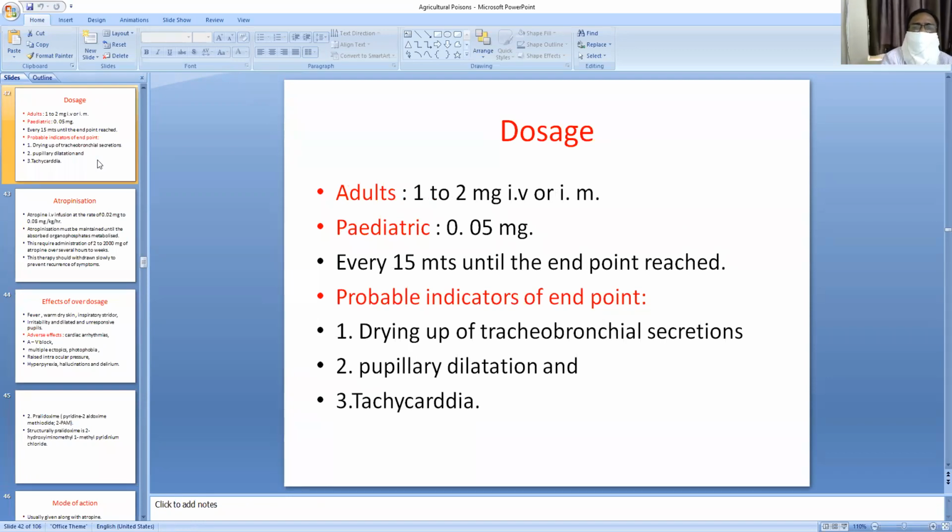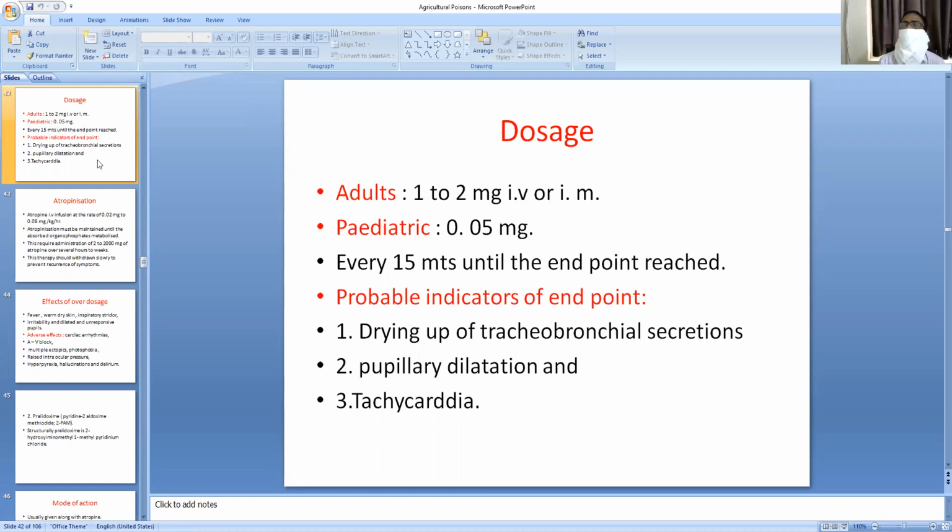Adults: 1 to 2 milligrams IV or IM; pediatric: 0.05 mg, every 15 minutes until the endpoint is reached. Probable indicators of the endpoint: drying up of the tracheobronchial secretions. So what are the indications of full atropinization? In an organophosphorus compounds poisoning case, the patient should be fully atropinized. The indications are drying up of tracheobronchial secretions, pupillary dilatation and tachycardia.